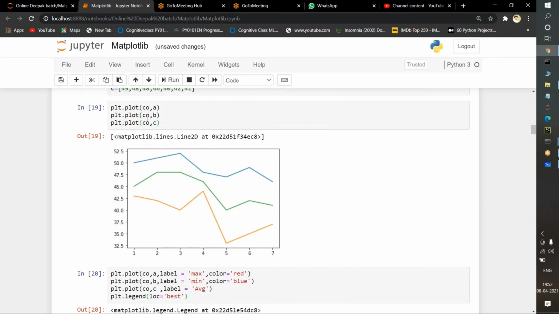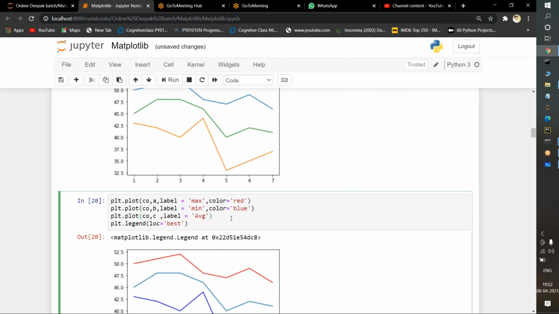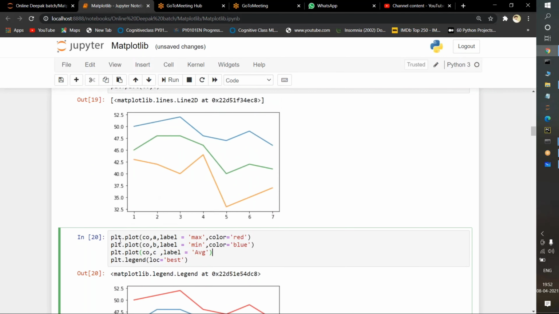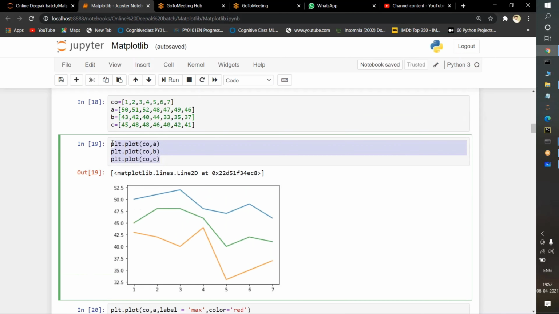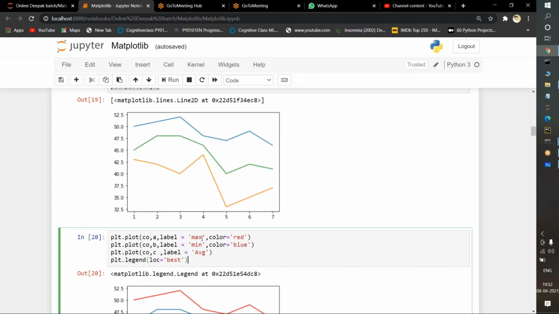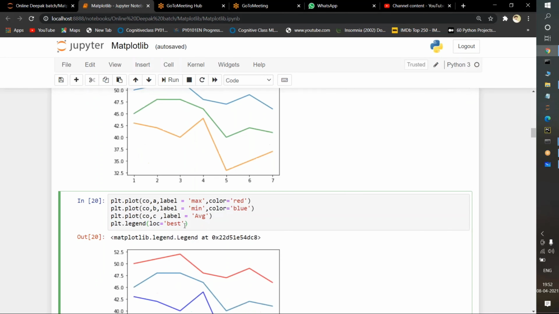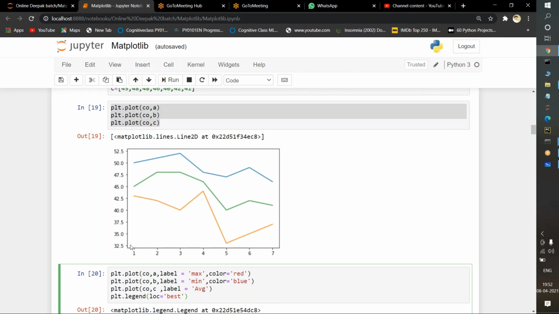To see the difference, without printing any color and without passing any label to the legend function, it is showing only three lines and we cannot recognize which line belongs to which category. Now I'm plotting the data in the same manner, but I'm passing some text to identify, some color, and a legend keyword. I'm passing location equal to best, which means wherever there is some empty space in this graph, on that empty space it shows you the color of the plot as well as the text you passed here.